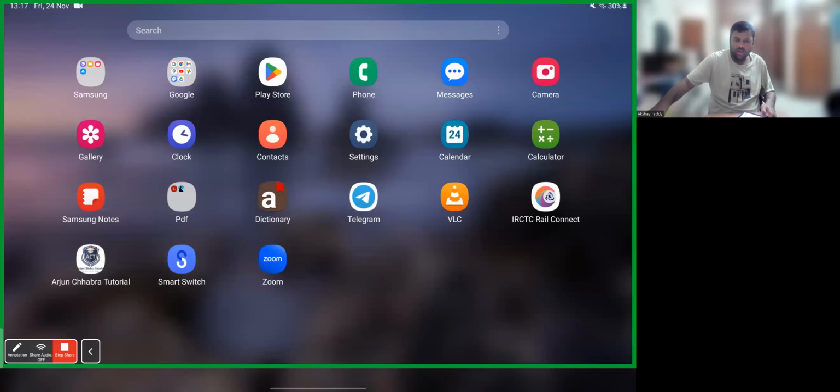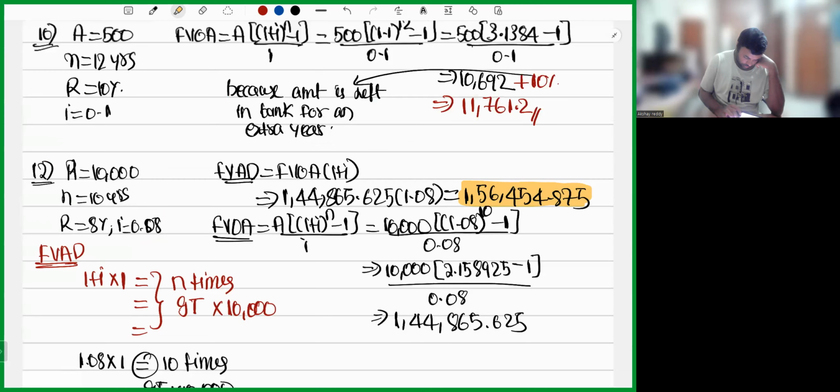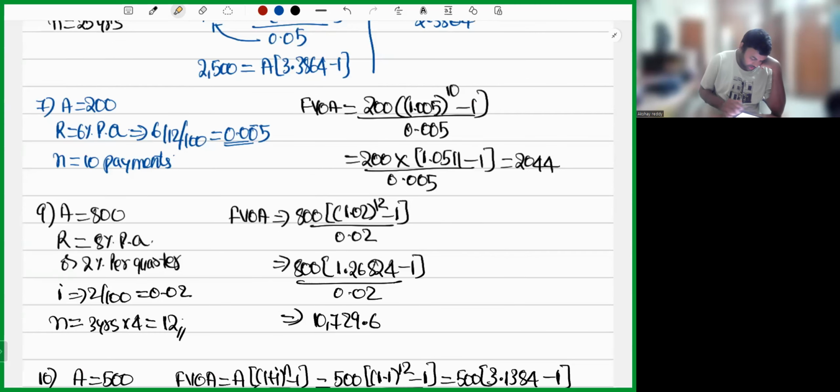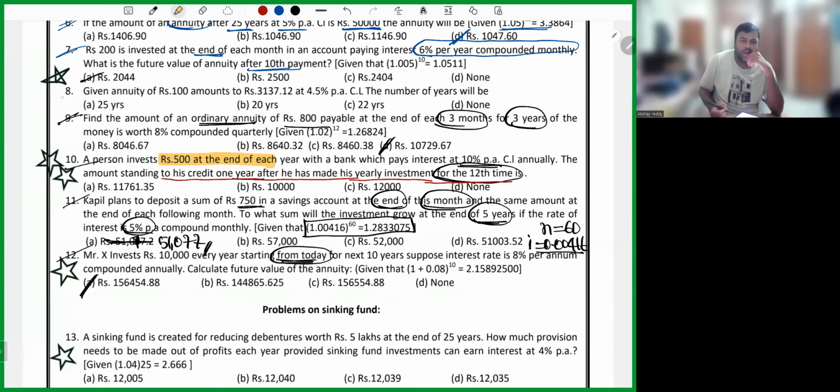Now, let us proceed to the next question, my dear friends. Let us complete this 8th sum. Given an annuity of 100 amounts to 3137.12 at 4.5%, find the number of years it will take. N is missing. Here we are going ahead to calculate the value of N. Let's do it, 8th one.